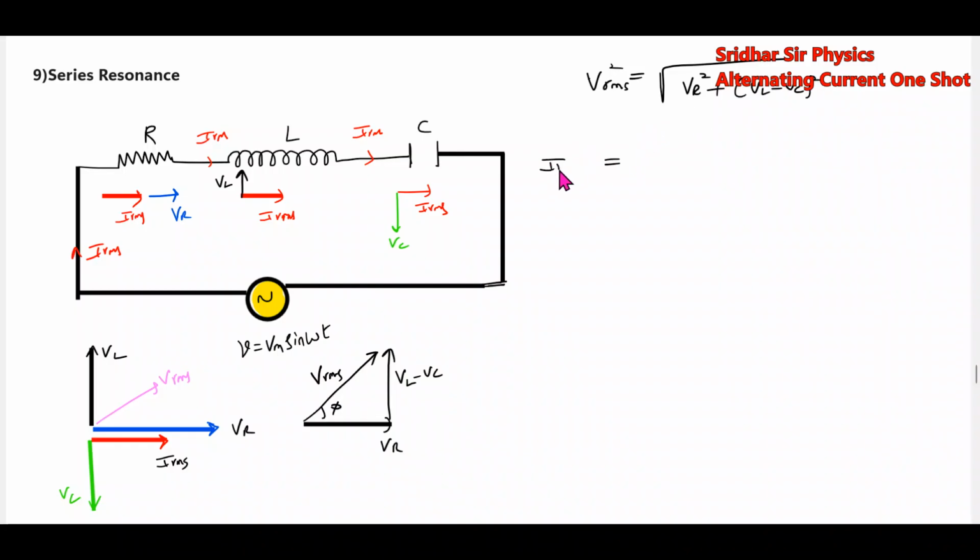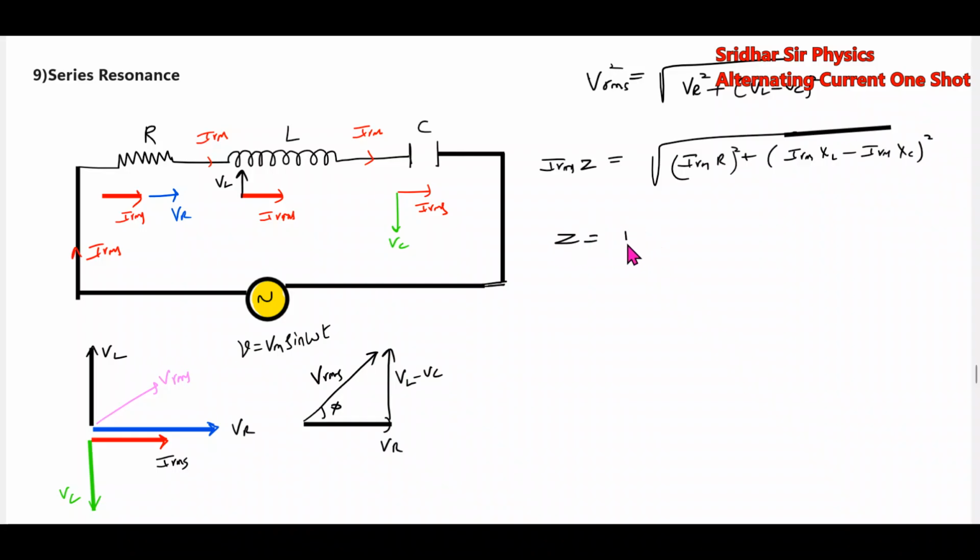Applying Ohm's law, I_RMS into Z is equal to the square root of (I_RMS into R) whole squared plus (I_RMS into X_L minus I_RMS into X_C) whole squared. I_RMS will cancel out. Z is equal to the square root of R squared plus (X_L minus X_C) whole squared. Then I_RMS is equal to V_RMS by Z.